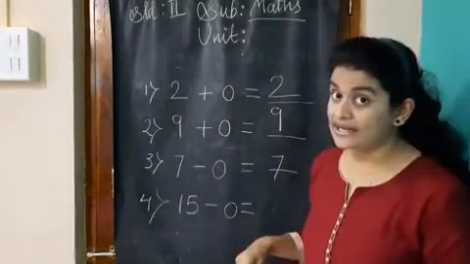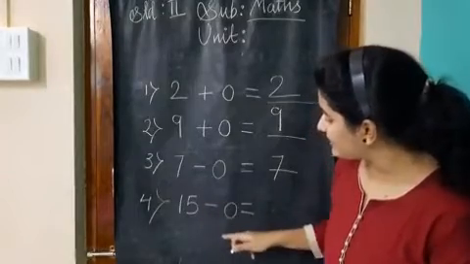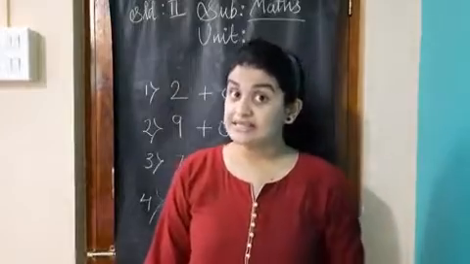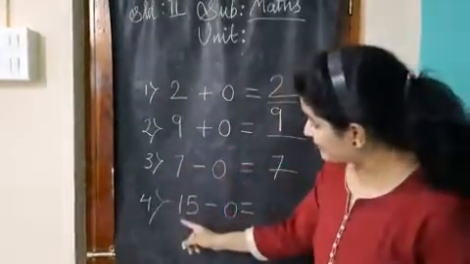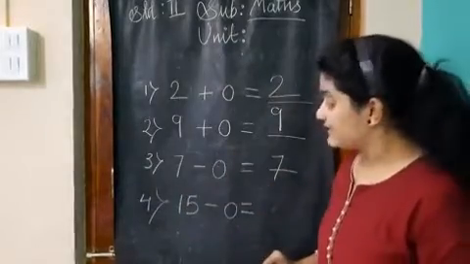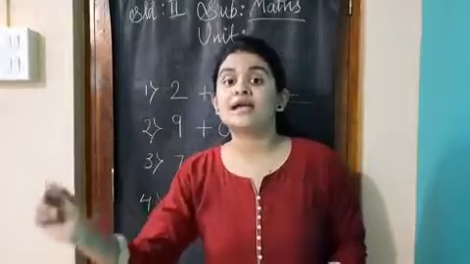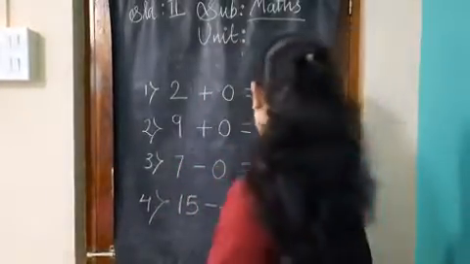So now tell me, what will be the answer of the fourth one? 15 minus 0 is equal to? Yes, 0 has no value. So therefore, the number will remain as it is in the answer form. That is 15 minus 0 is equal to 15. Okay, students?